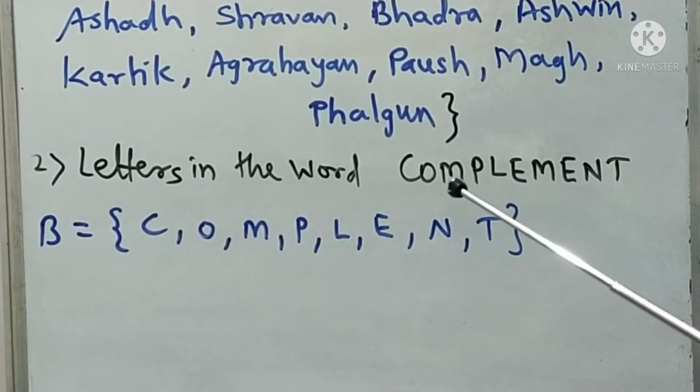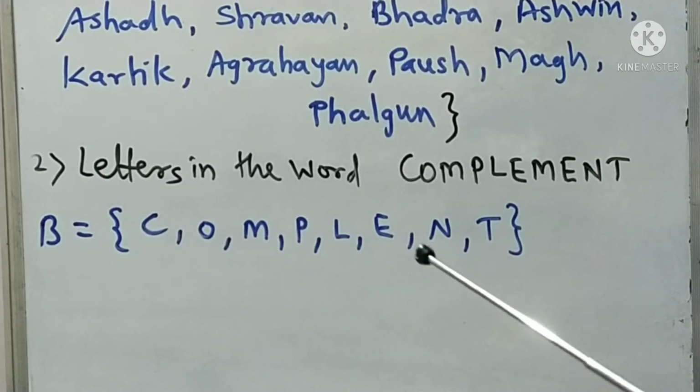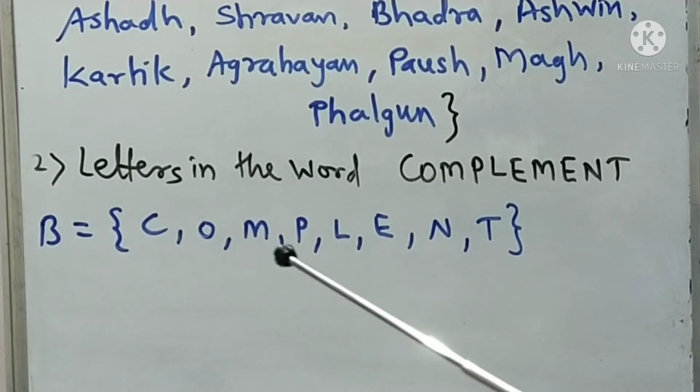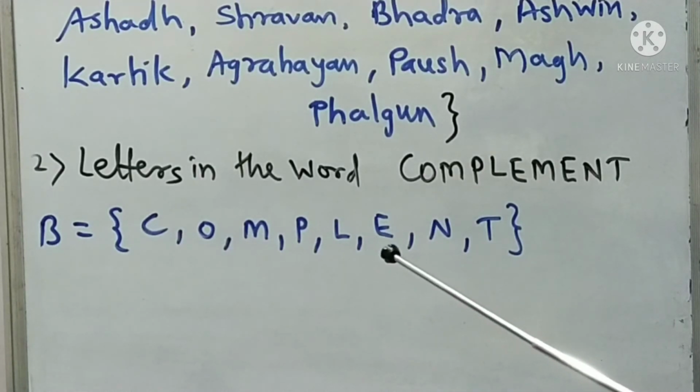So M and E occur 2 times, so according to the rule of sets, as we write in listing method, each element we write down only once. It is written only once. So we write M and E here, we cannot repeat M and E. So like this we write the letters in the word complement. Okay,